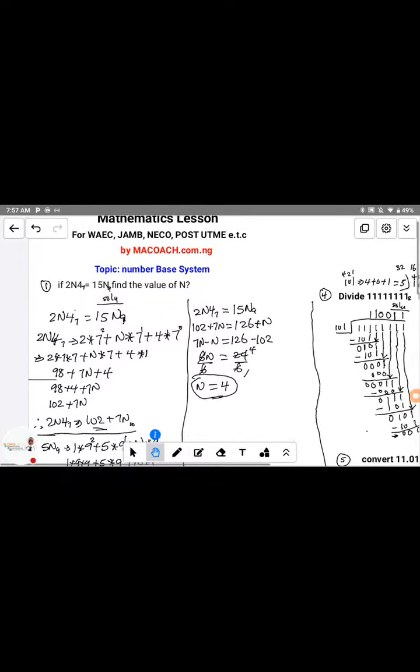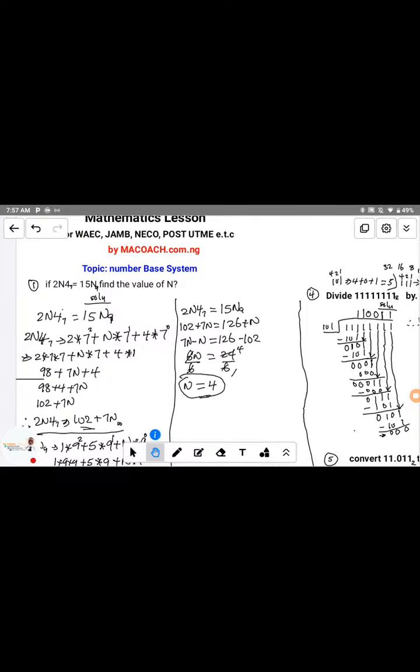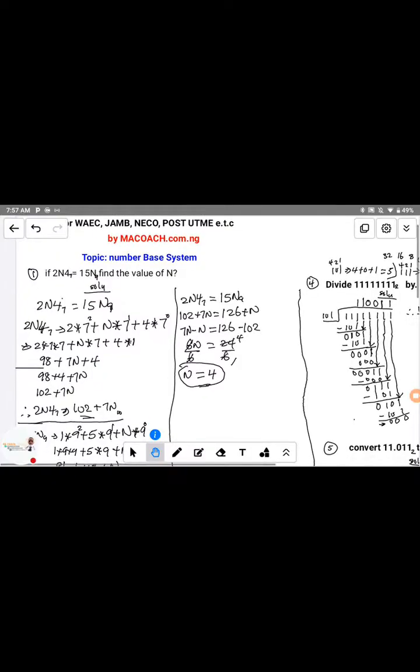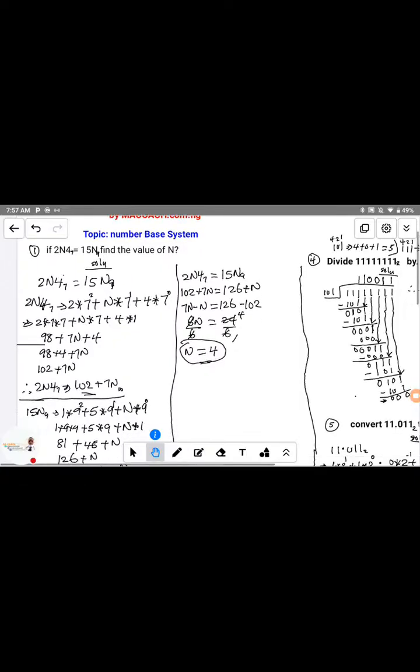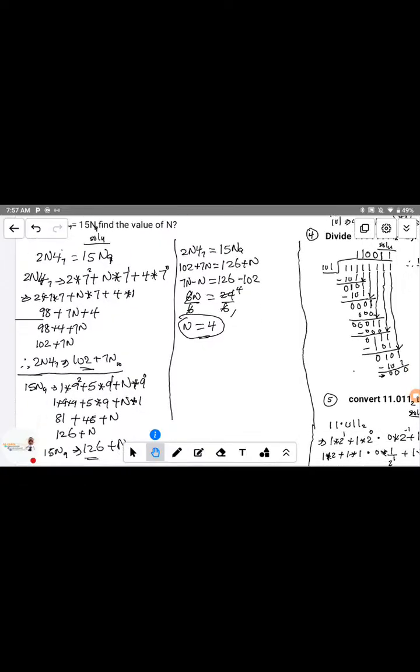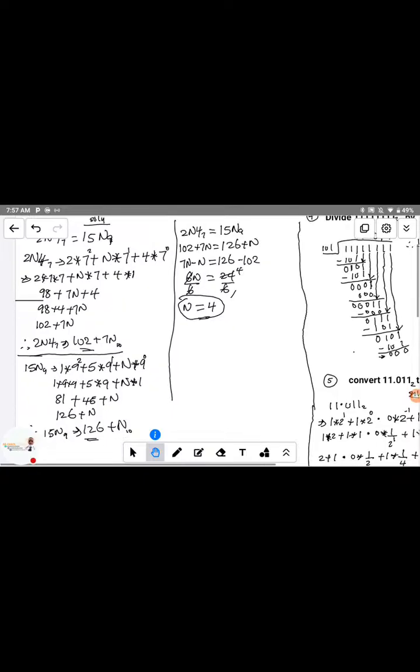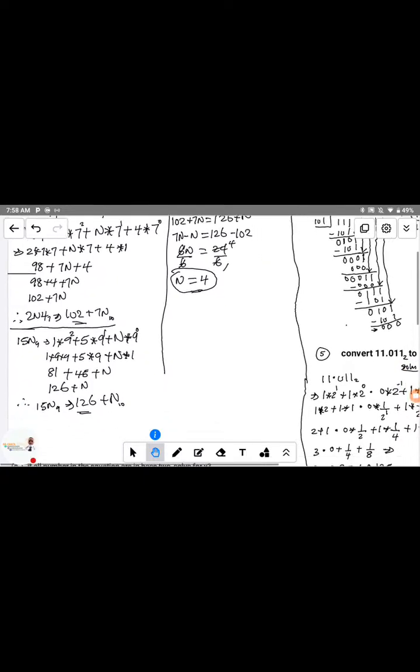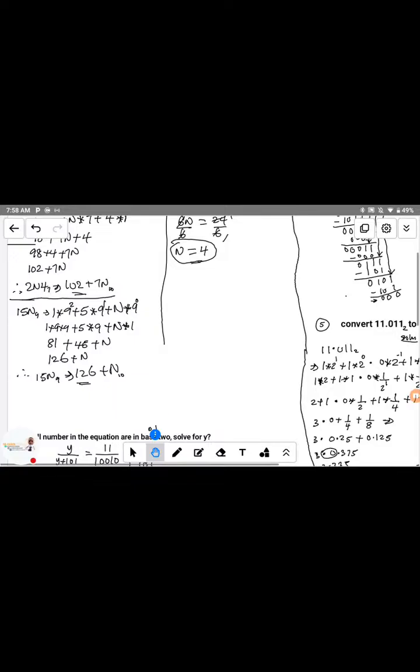So we can see the video for this question one. You can see the question: if 2n7 and 2n4 base 7 equal to 15 in base 9, find the value of n. We have been able to solve this question, and I'll drop the explanatory video on our page. You will see the step by step on how to solve it.